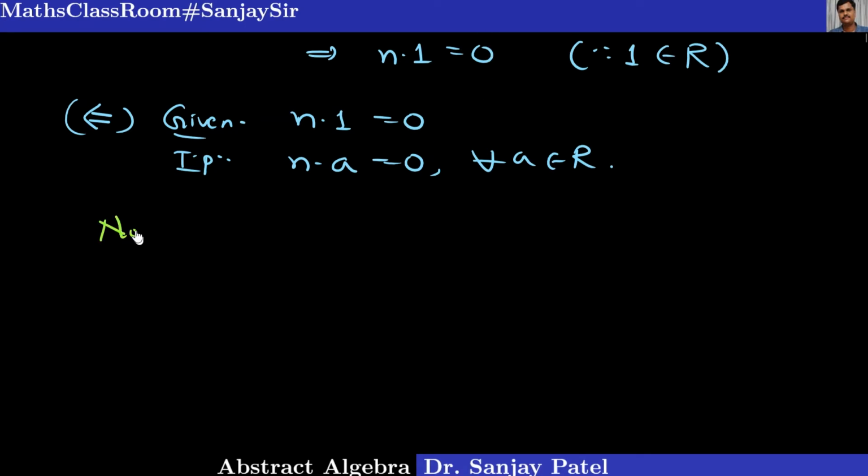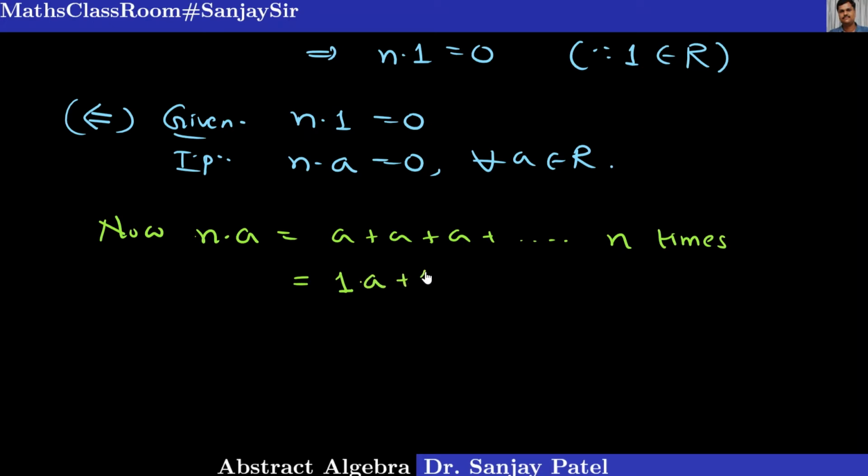I consider n into a, which means a plus a plus a, it is n times. That is the simple meaning of this, our notation. This I can rewrite as 1 into a because the ring has unity element. A is an element of the ring. So I can write it as 1a plus 1a plus 1a, again n times.